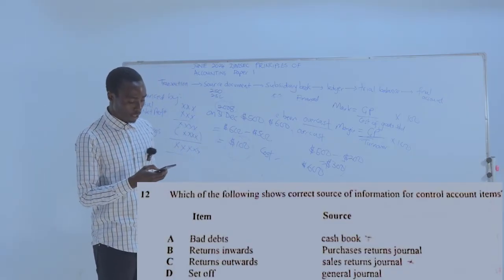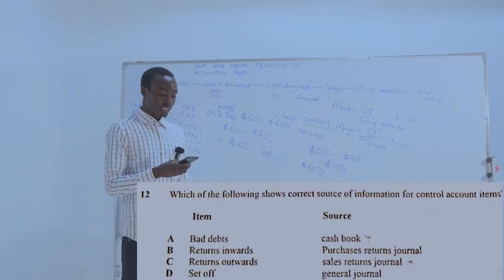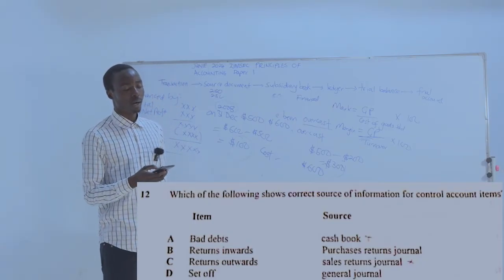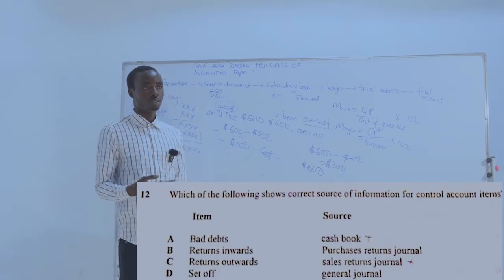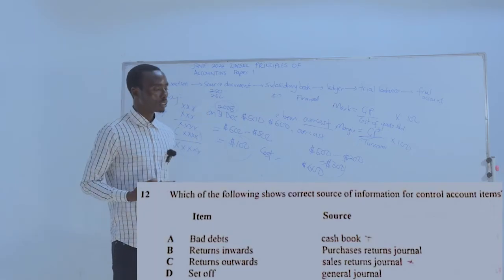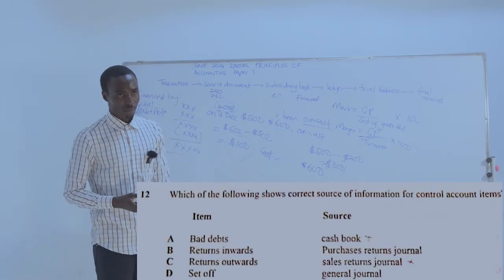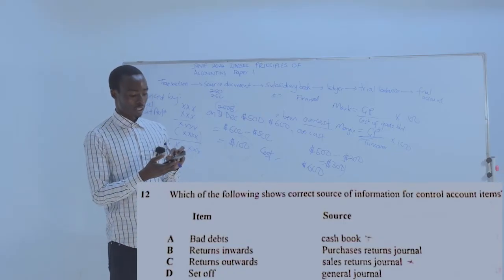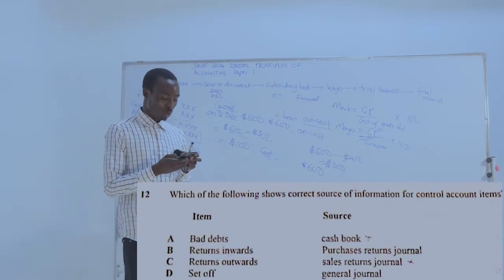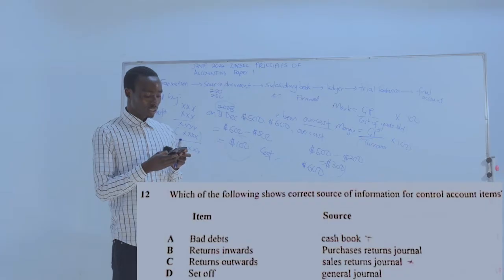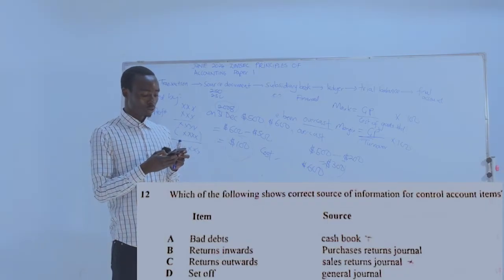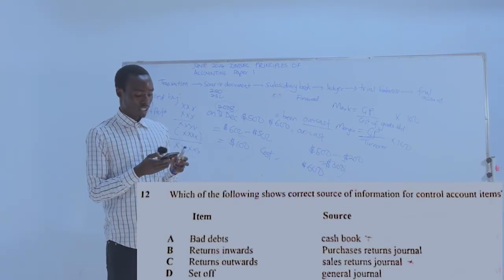So there are items that go into the sales ledger control account and the purchase ledger control account, and each has a source where it comes from. So the question is which of the following shows the correct source of information for control account items.